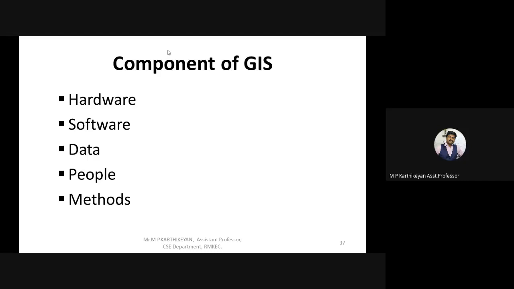So this is the third segment of ours, components of GIS. We so far know that GIS is an application which analyzes the surface area or spatial data, and then we get the data in a digitized format, analyze the data, and produce a proper output. This is what GIS does so far.